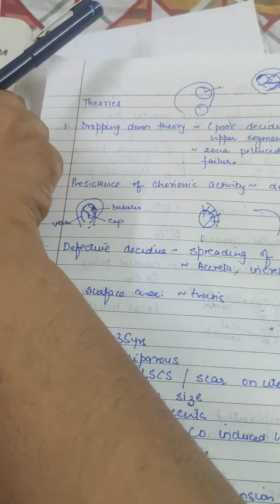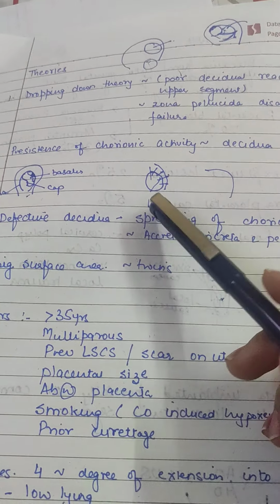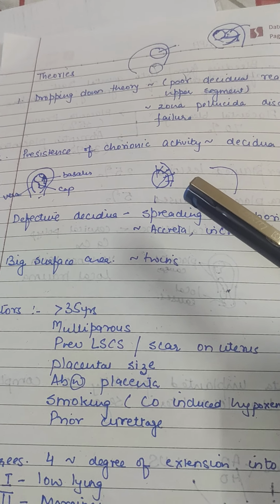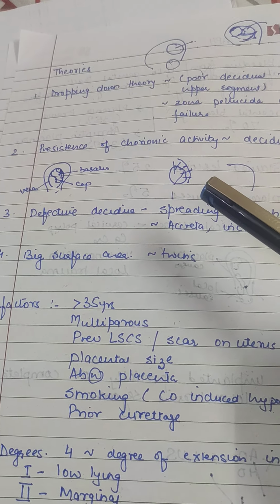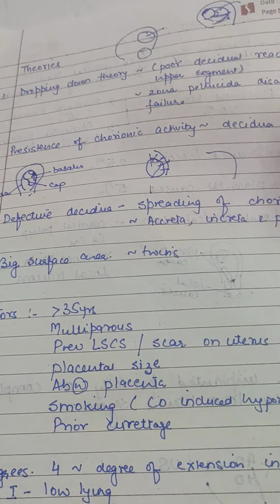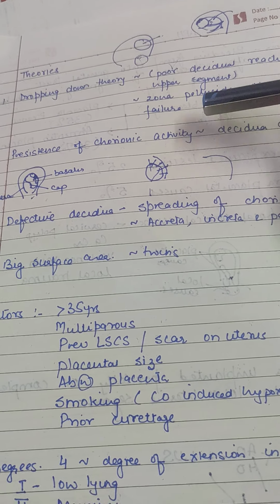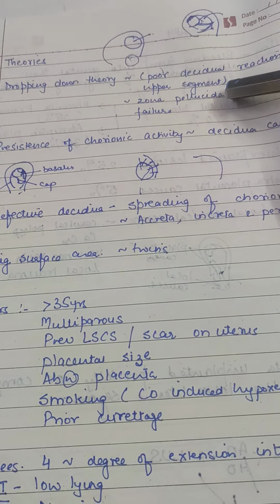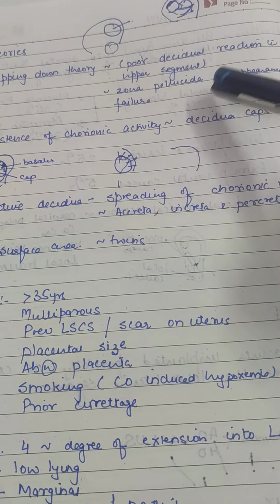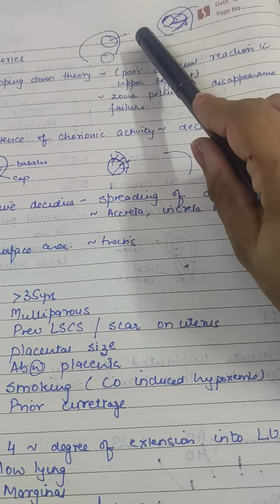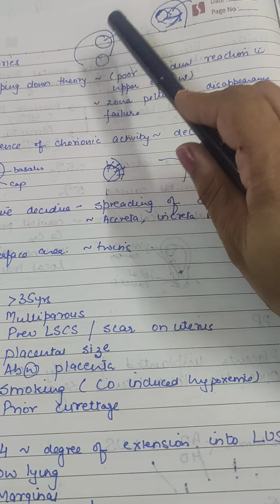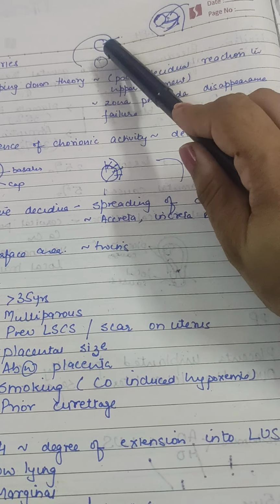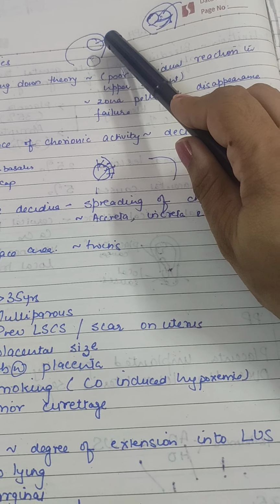Now, what are the theories of placenta previa? Why in a few patients do we find that the placenta is in the lower uterine segment or encroaching the internal os? One theory is the dropping down theory. It suggests that the fertilized ovum, which has entered inside, did not find a good decidual reaction.